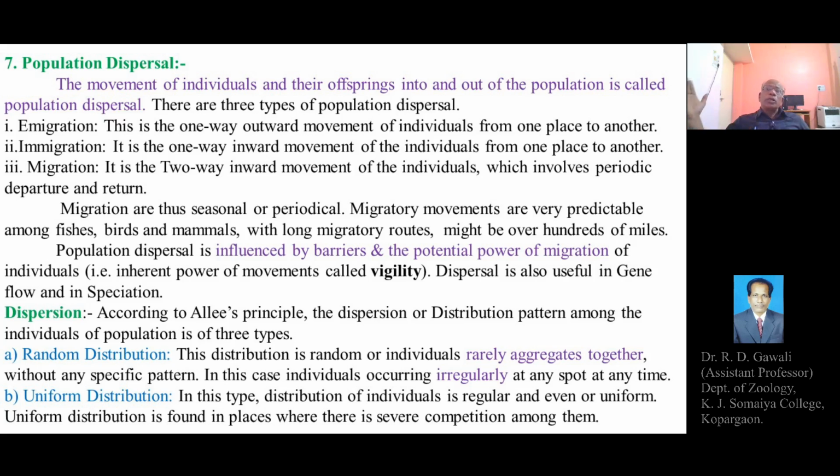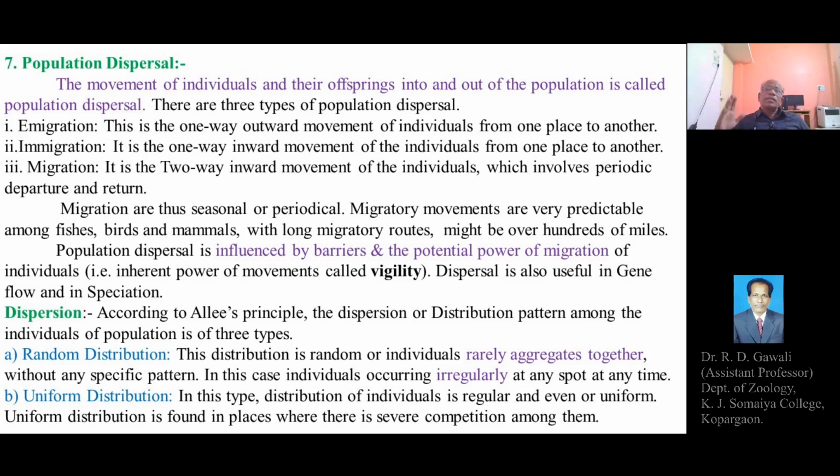That is, the outward or inward movement, departure or return, of a certain group of individuals of the respective population from a particular habitat periodically is called migration.